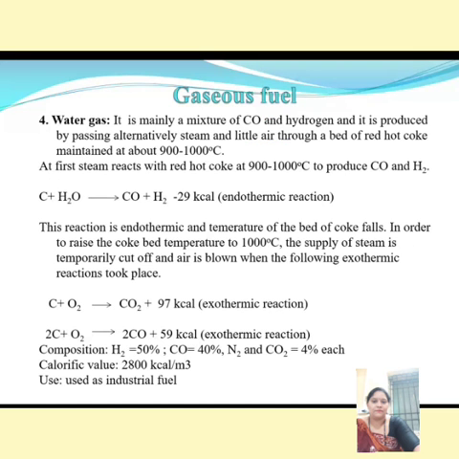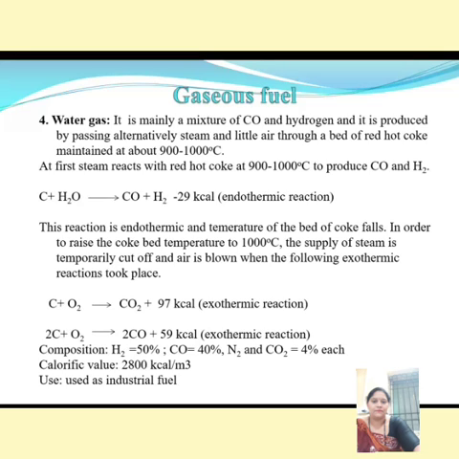Next is water gas. It is mainly comprised of carbon monoxide and hydrogen, and it is produced by passing alternately steam and a little air through a bed of red hot coke maintained at about 900 to 1000 degrees centigrade. First we pass steam over the red hot coke. The temperature is 900 to 1000 degrees centigrade, producing carbon monoxide and hydrogen.